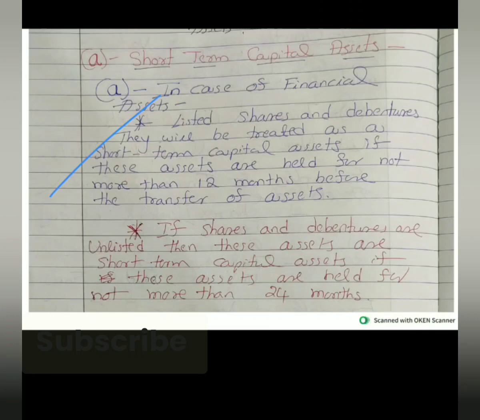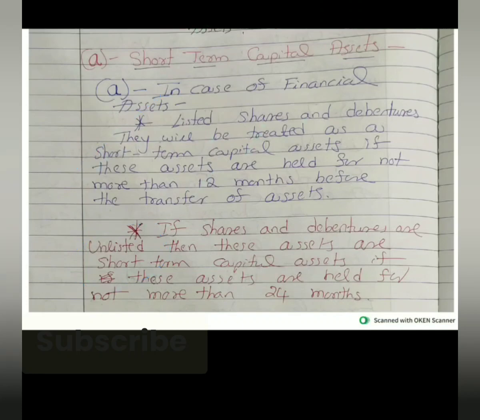In case of financial assets, listed shares and debentures: some shares and debentures are listed, some are unlisted. Suppose in the question there are listed shares and debentures, then the 12-month rule is applicable. They will be treated as short-term capital assets if these assets are held for not more than 12 months before the transfer of the assets.